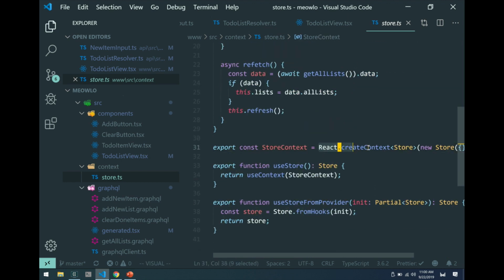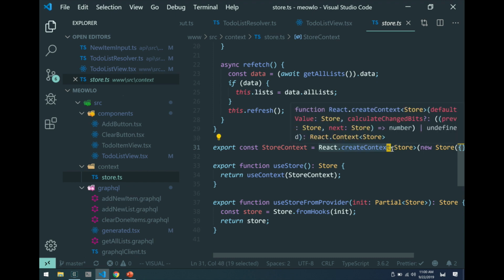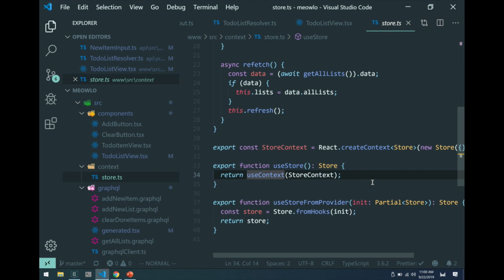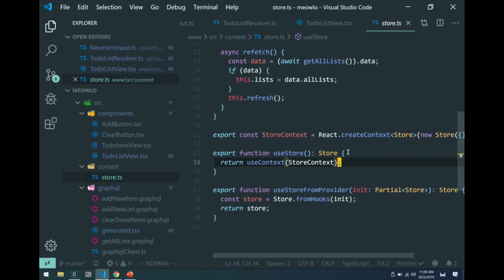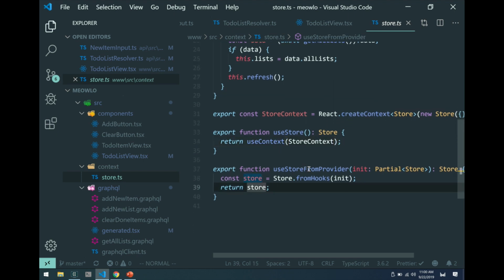So you can see right here, sorry, the React context pattern. I misspoke earlier. Does anybody here use React contexts? Okay, it's a lot of people. Any chance the talk yesterday went over create context with hooks? Okay, I'm not going to talk about it then, it's good enough. And then useStore from provider.